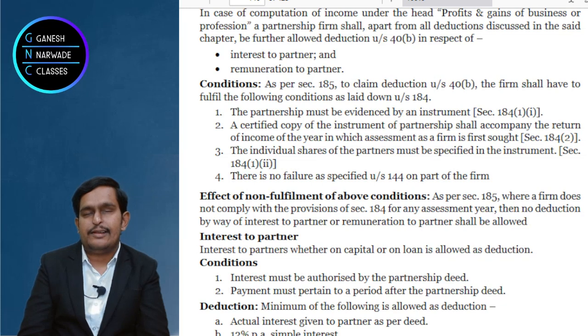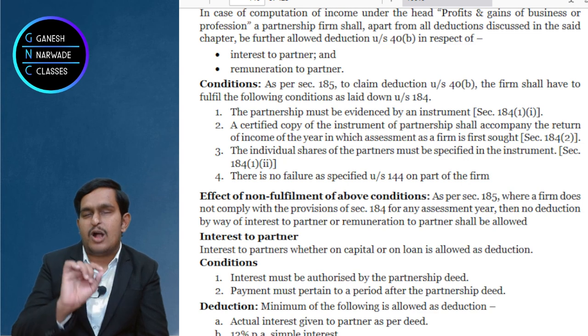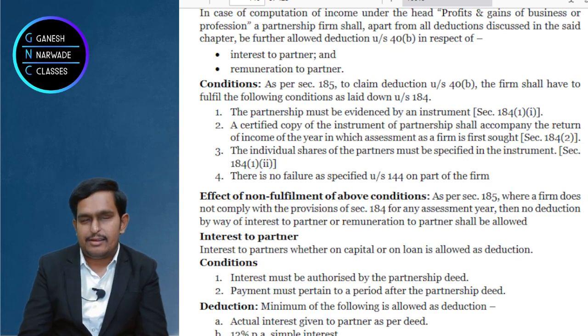If these 4 conditions are satisfied under section 184, then 185 says that you can claim deduction under 40B, that is for interest and remuneration. But if you fail to comply with any one of these 4 conditions, then 185 says that interest and remuneration are not allowed as deduction.